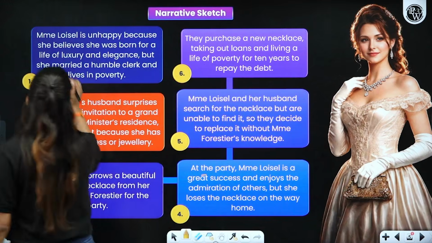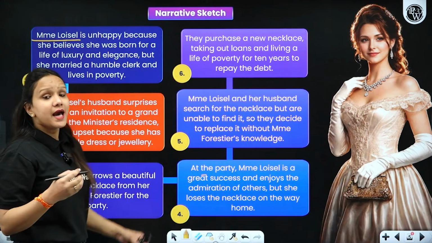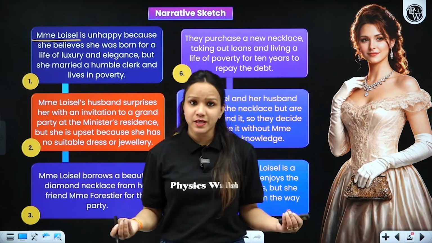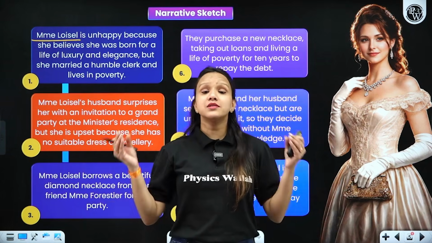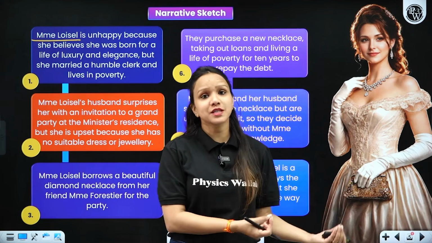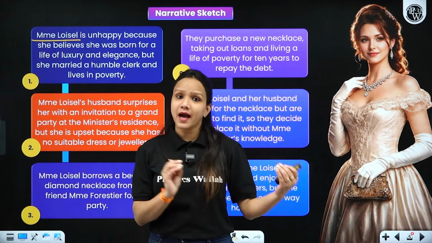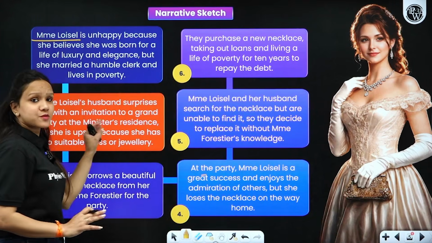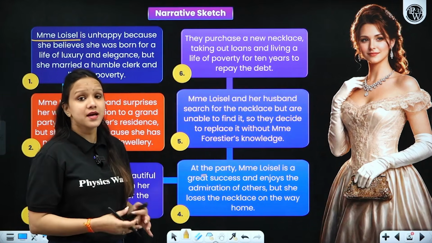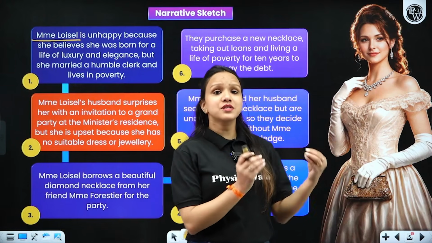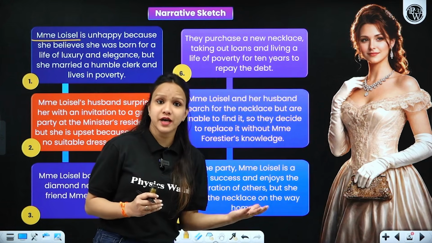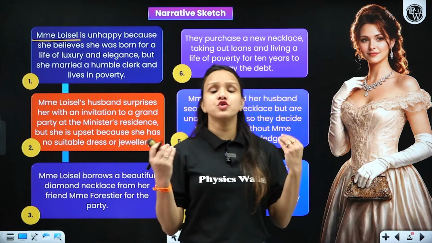The lesson begins with the introduction of Madame Loisel, who is avaricious by nature, and she is unhappy. The reason being she has been married to a clerk, and they lived their life in poverty just because he could not earn much, right? And she had always imagined a life of luxuries and comfort that she could not get even after her marriage. So due to this particular reason, all the time she used to be angry and frustrated. So what happened once, her husband while coming home, brought an invitation card for a party at the minister's residence. So he handed over that card to her, and after just seeing the card, she again got angry and even threw it away, stating the reason that she did not have anything to wear for the party. She did not have any dress or any jewelry to wear, right?